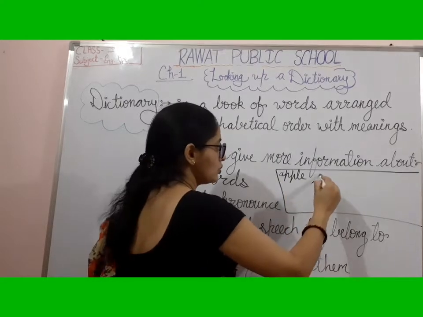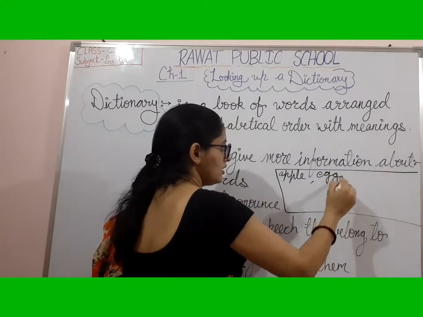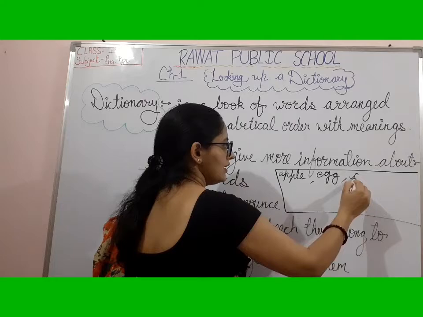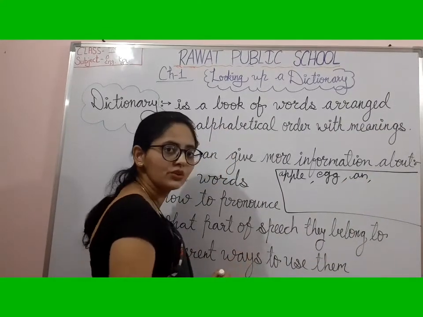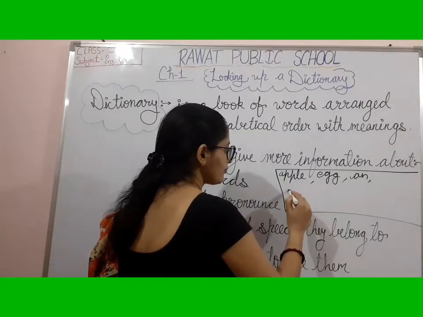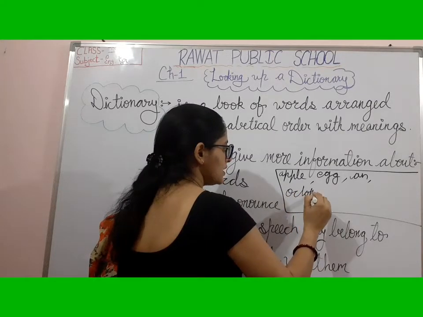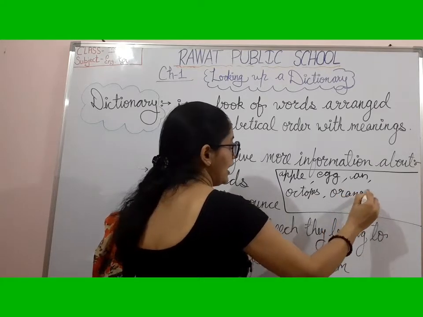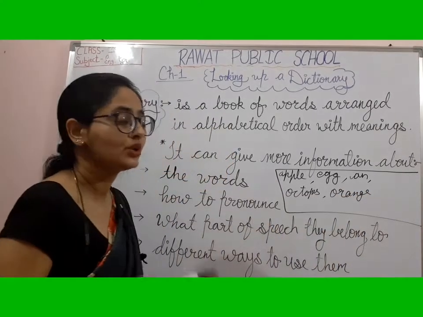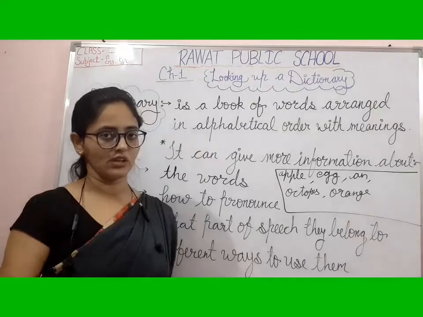Then egg. Then I have given you the word ant. Then octopus. Then orange. And I am asking you to arrange them in alphabetical order.